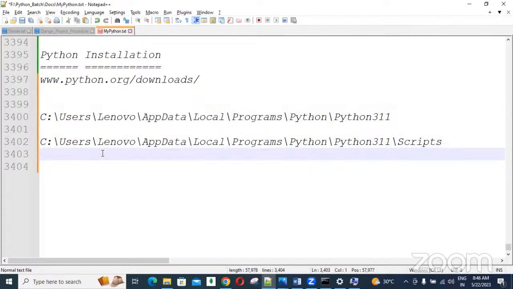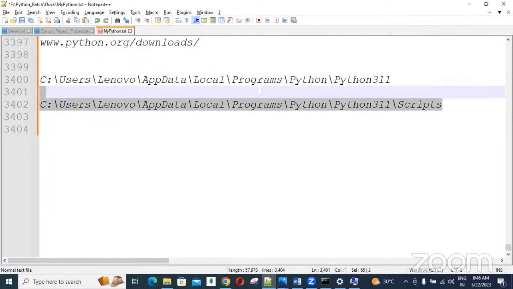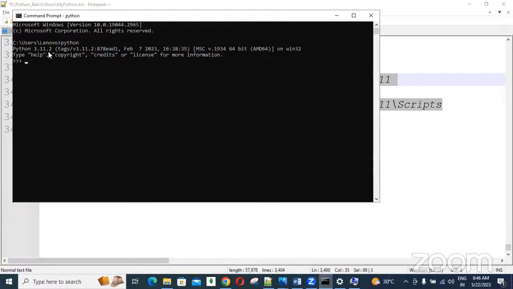Environment variable setup is important. After adding these two things, open the command prompt and type python, then the prompt will come. Here, a equal to 10, then print a, like this we can execute Python code. Got it?